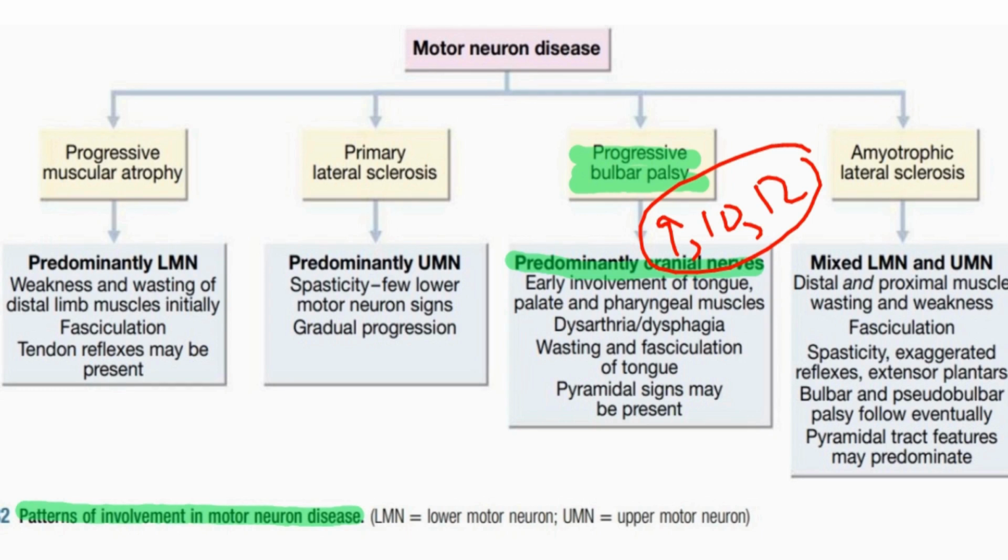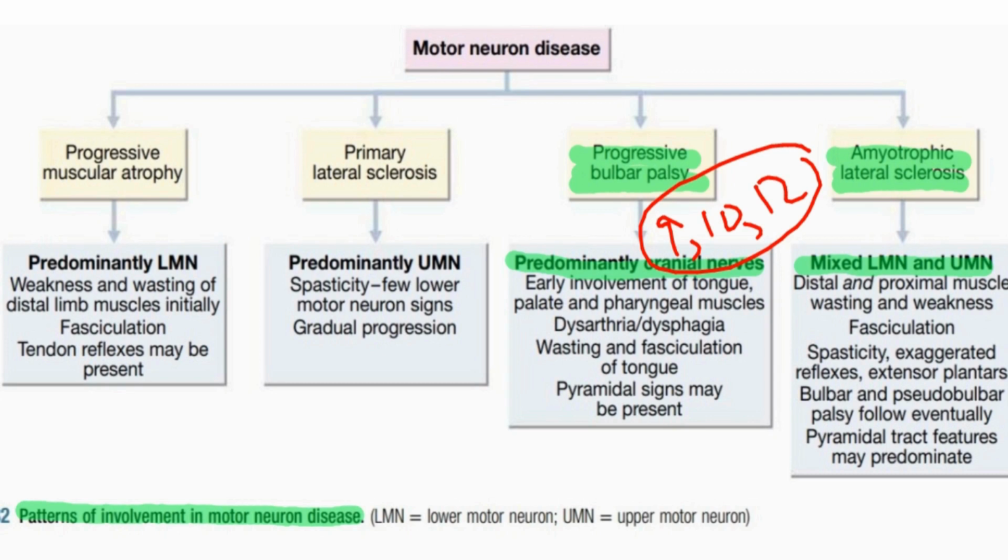The second pattern in which the motor neuron disease may present is pseudobulbar palsy. In pseudobulbar palsy, there is also involvement of cranial nerves 9, 10 and 12, but there is an upper motor neuron type of lesion. Other than this, there is amyotrophic lateral sclerosis. In amyotrophic lateral sclerosis, there is a predominantly mixed upper and lower motor neuron type of lesion, like distal and proximal muscle wasting and weakness, fasciculation, spasticity, exaggerated reflexes, extensor plantars, bulbar and pseudobulbar palsy may follow eventually, and there may be pyramidal tract features.